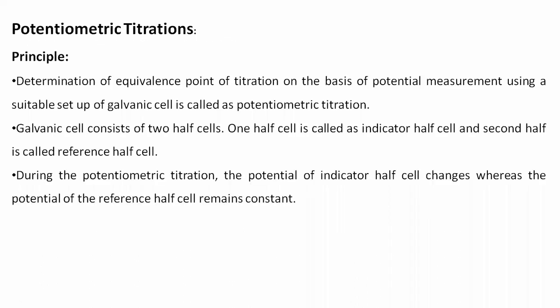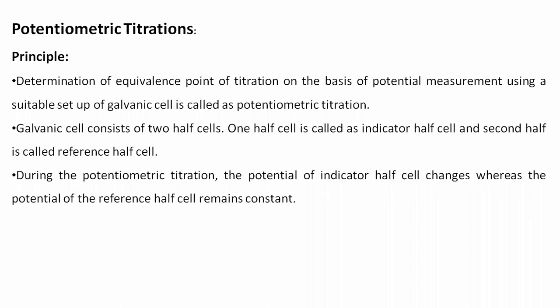Now, what is the meaning of the word potentiometer or potentiometric titration? The principle and working of this potentiometric titration depend on the determination of the equivalence point of the titration on the basis of potential measurement, by using a suitable setup of a galvanic cell. The suitable setup of a galvanic cell used to measure the potential is called potentiometric titration.